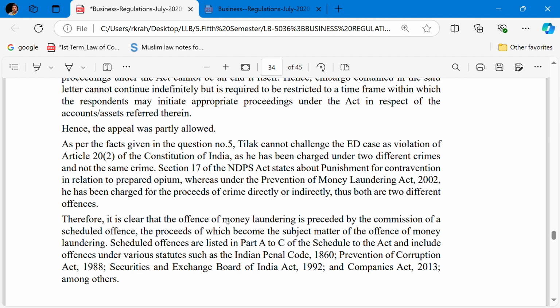Scheduled offences are listed in Parts A to C of the schedule to the Act and include offences under various statutes such as the Indian Penal Code, the Prevention of Corruption Act, the Securities and Exchange Board of India Act, the Companies Act, etc.